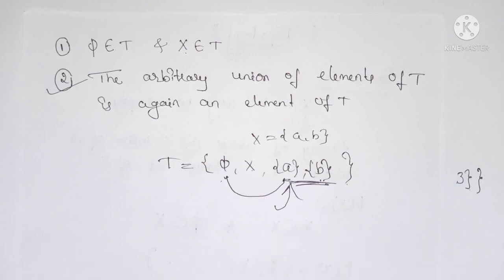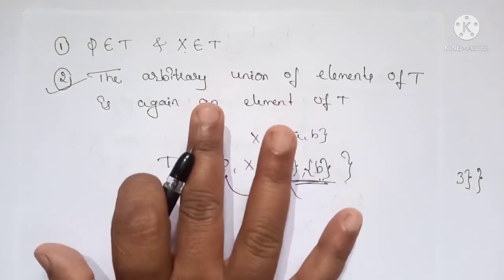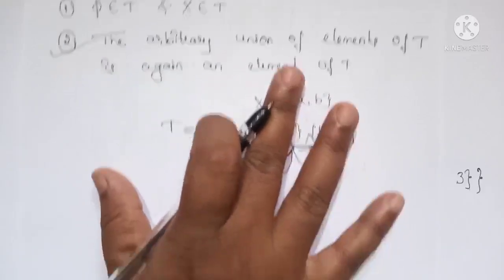So if you consider the union of any two members or any three members or all the members of T, then their union must be included in T itself. Then we call the second condition satisfied.